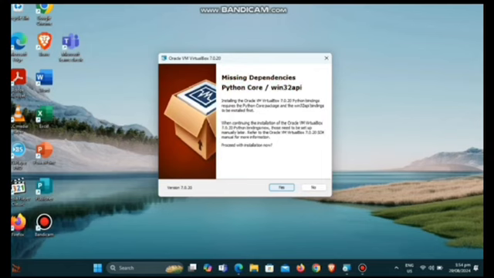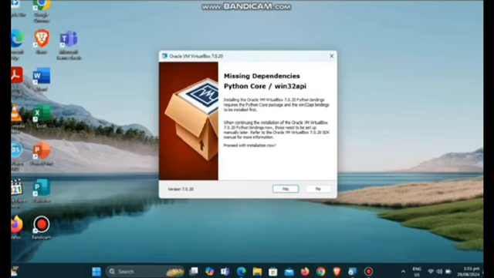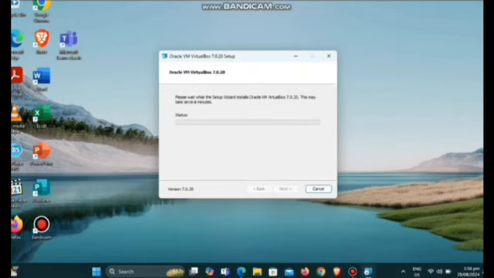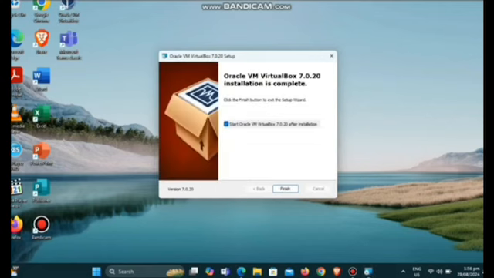Click Yes. Then Yes again. Also, you can choose your shortcuts. Check it in the left side. After that, click Next. Please wait until the setup is done. If it is done, click Finish. And the Oracle is now ready.